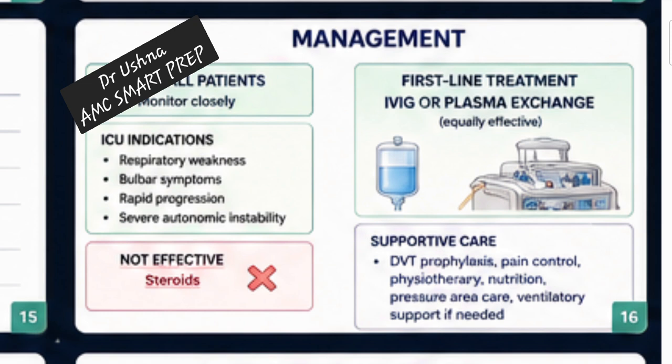The patient can go into the coma. The patient can go into respiratory failure. So you have to admit that patient to keep an eye on the respiratory parameters. You have to do FVC, you have to monitor the respiratory muscles, everything. So you have to admit the patient.